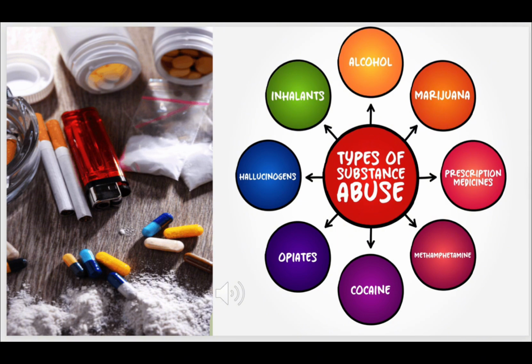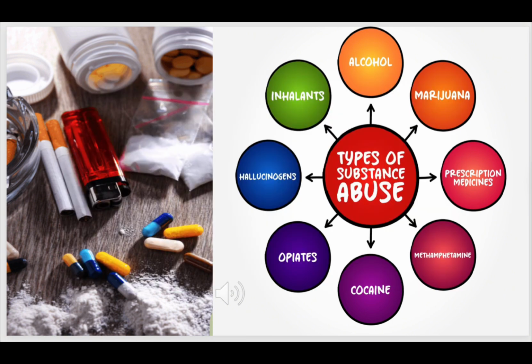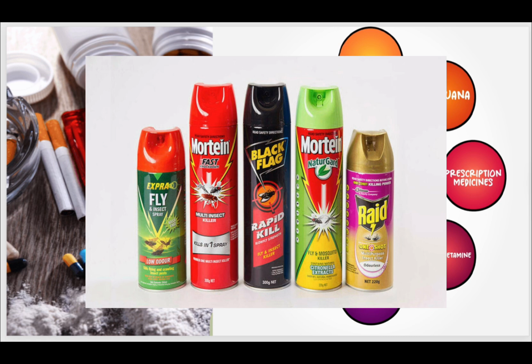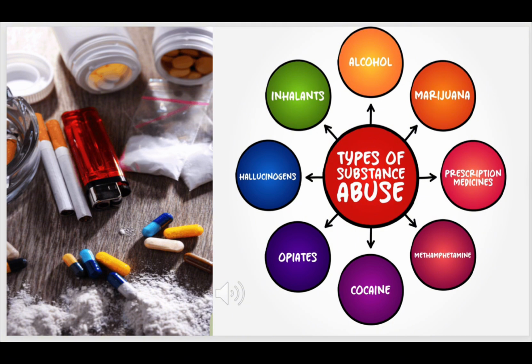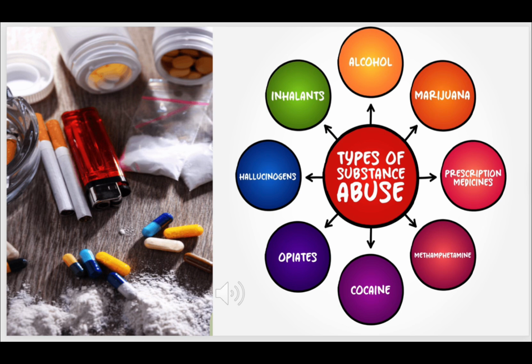And when we talk about nicotine, this is a substance used in an insecticide, right? For insects, any insect, to kill insects. This is a spray, right? To kill cockroaches and ants or any sort of insect, we use this nicotine, right? And when we talk about carbon monoxide, this is a gas, right? It is found in car exhaust fumes, right? This is a very toxic thing for air pollution, right?